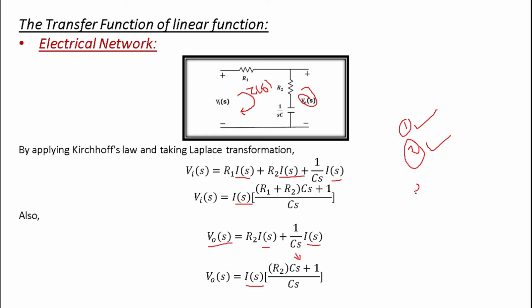Now the third step is to identify the input of the system and the output of the system. So it is very easy. Input of the system is Vi(s) and output of the system is V0(s). Okay, so this is very easy. The fourth step is to take the ratio of the Laplace transform of the output of the system and the input of the system. So let's say this is equation number 1, this equation number 2. The transfer function will be V0(s) divided by Vi(s).